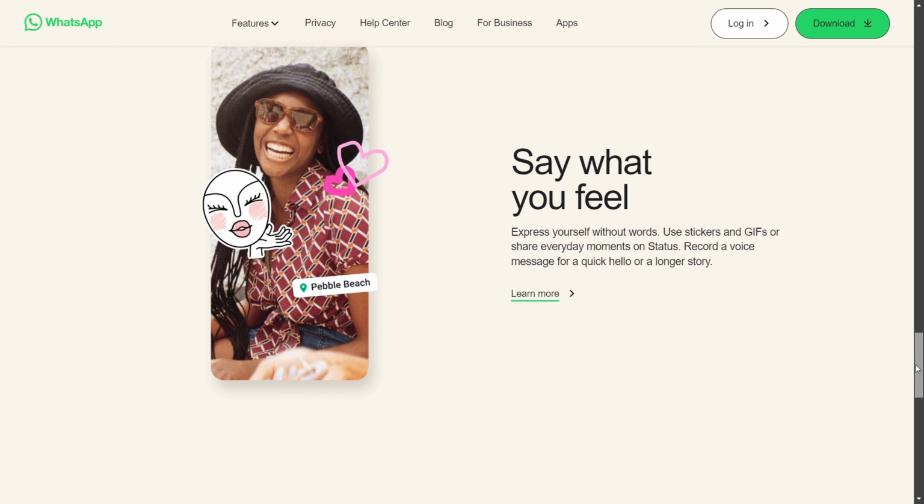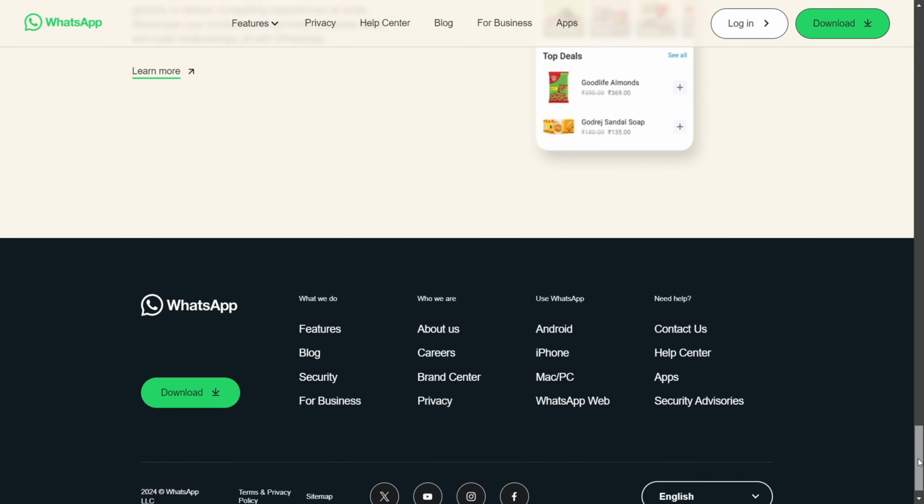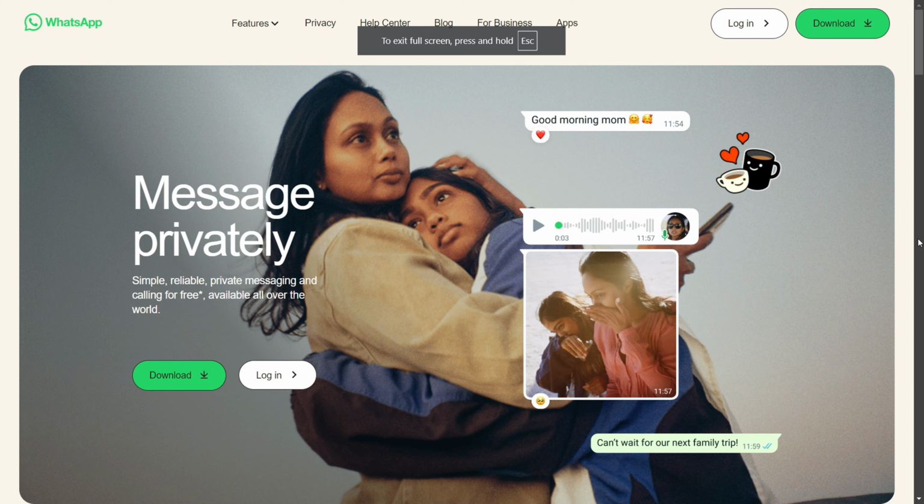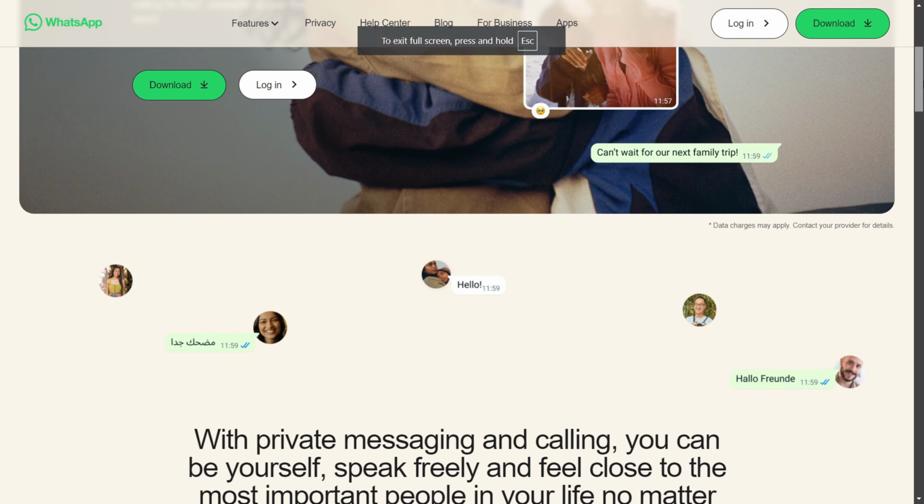And if you think it's very necessary, then you can block that specific user too. Blocking someone will definitely make sure that they won't see your status, activity, or any kind of thing on WhatsApp.